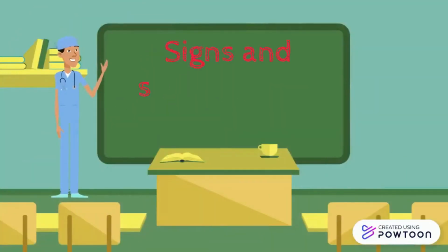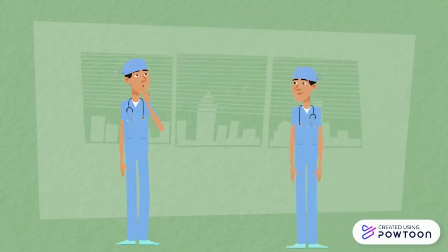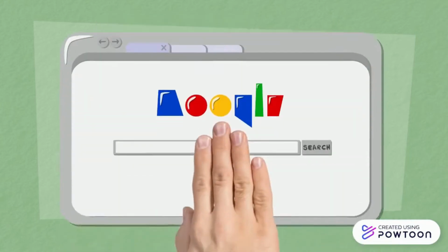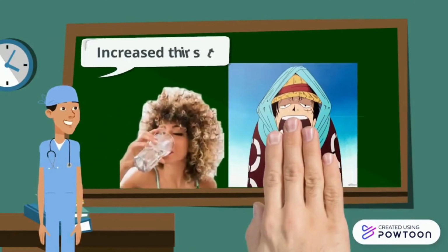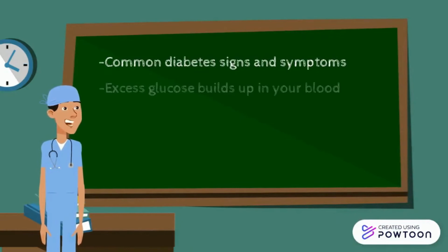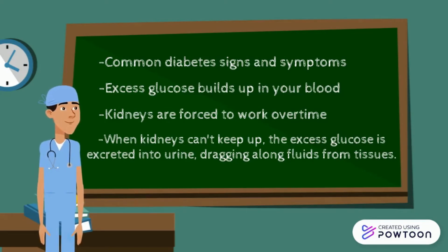Now, let's learn about the signs and the symptoms of diabetes type 2. Do you know that the symptoms often develop slowly? In fact, you can be living with diabetes type 2 for years and not know it. The symptoms include increased thirst and frequent urination. These two are common diabetes signs and symptoms. This is due to excess glucose building up in the blood, and kidneys are forced to work overtime. So when kidneys cannot keep up, the excess glucose is excreted into urine, dragging along fluids from tissues.